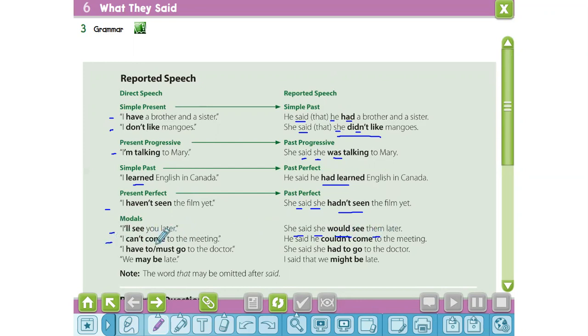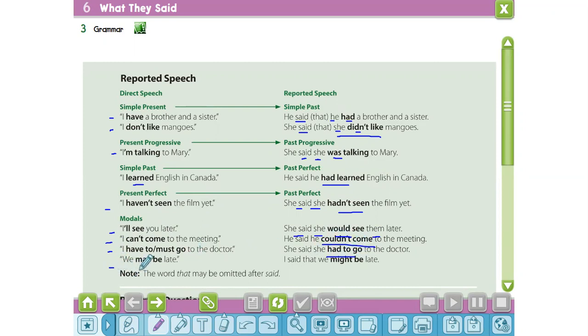"I can't come to the meeting." She said he couldn't come to the meeting. Can changes into could, will into would. "I have to go to the doctor" or "I must go to the doctor." She said she had to go to the doctor. Have to or must go will change into had to.